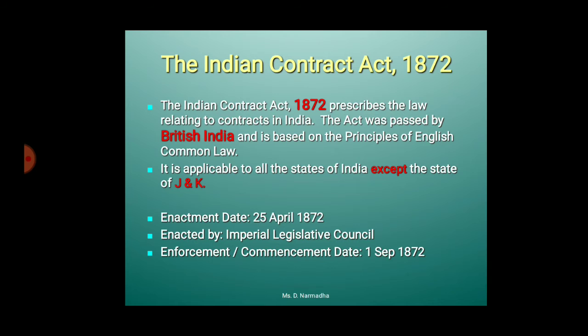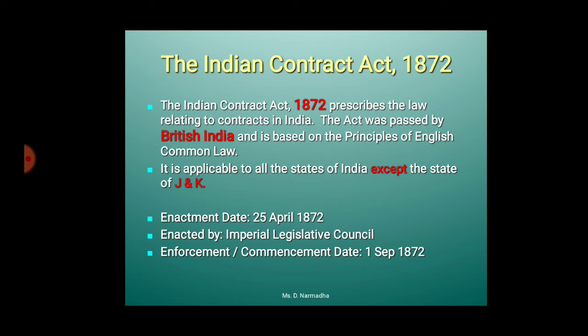Let's see in brief. The Indian Contract Act 1872 prescribes the law relating to contracts in India, only in India. This act was passed by British India. If you see the word British India, why British as well as India? Because in 1872 it was passed, many years before our independence.